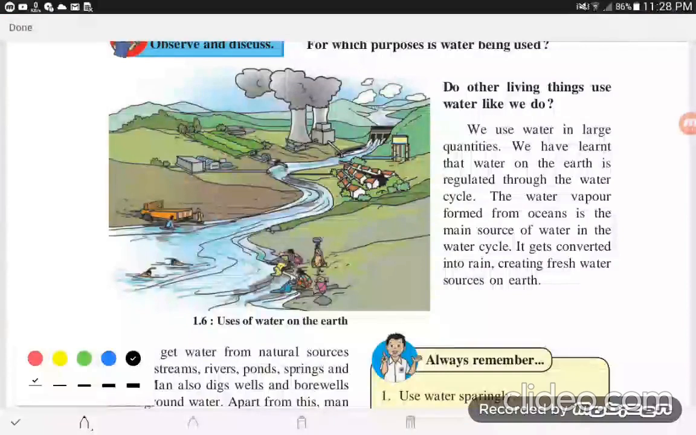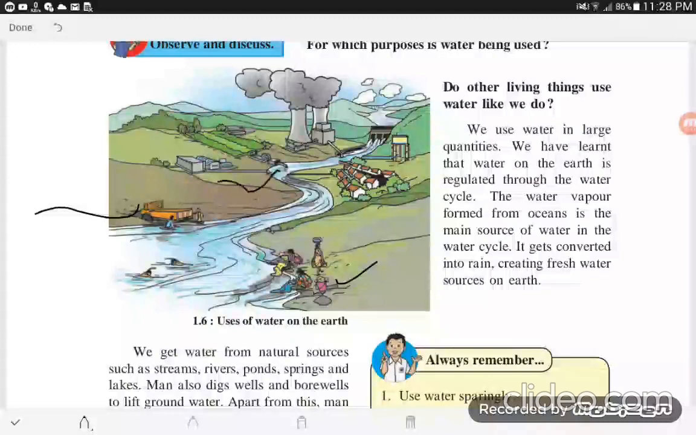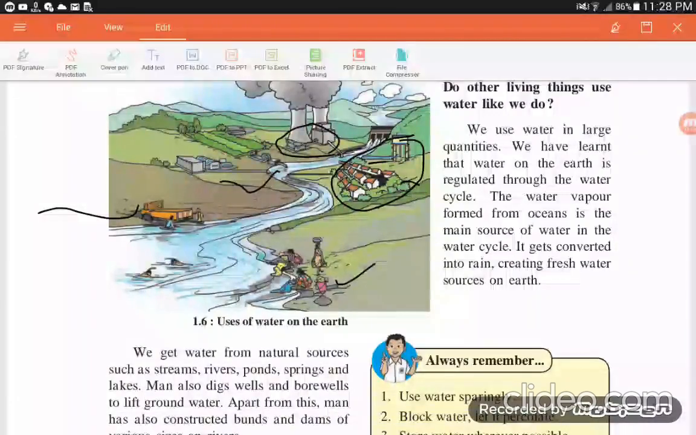That is, these ladies are washing the clothes, washing the truck, in the agriculture field, in the village. It is used in the village by this pipe method. Also it is used in the factories. That is, water is used for many purposes. We use water in large quantity.